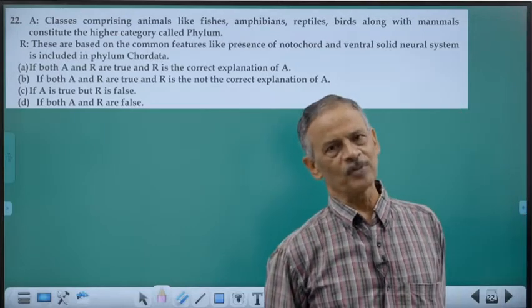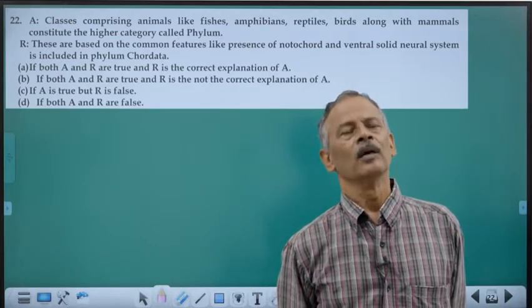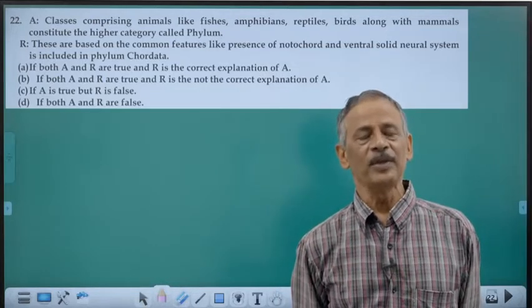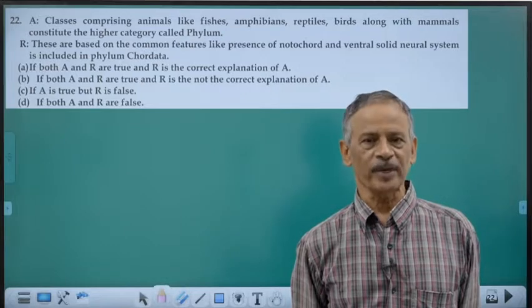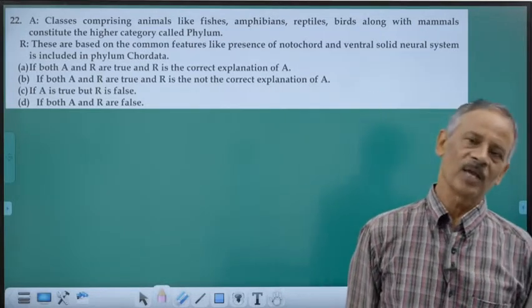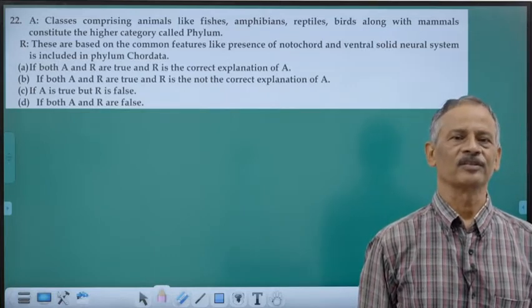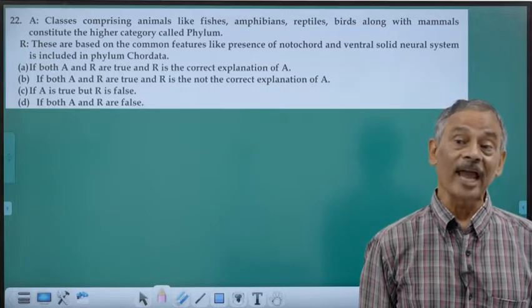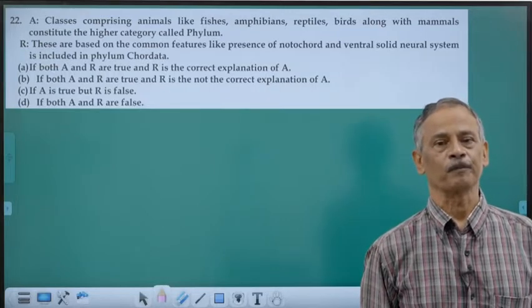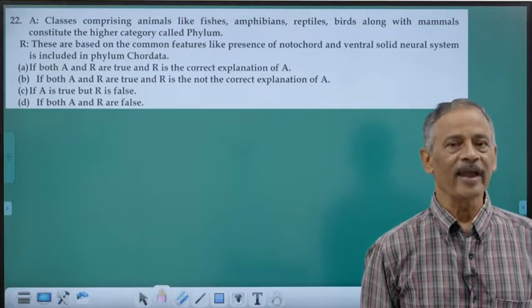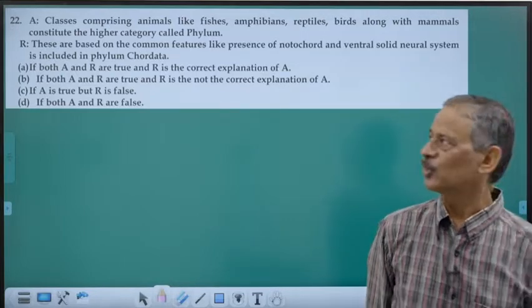Sometimes both statements may be wrong, both may be correct, and the second statement, that is the reason, may be the correct explanation of A. Sometimes one may be correct, sometimes the other. So we have different types of statements here. Assertion, reason. You will have this type of question also.